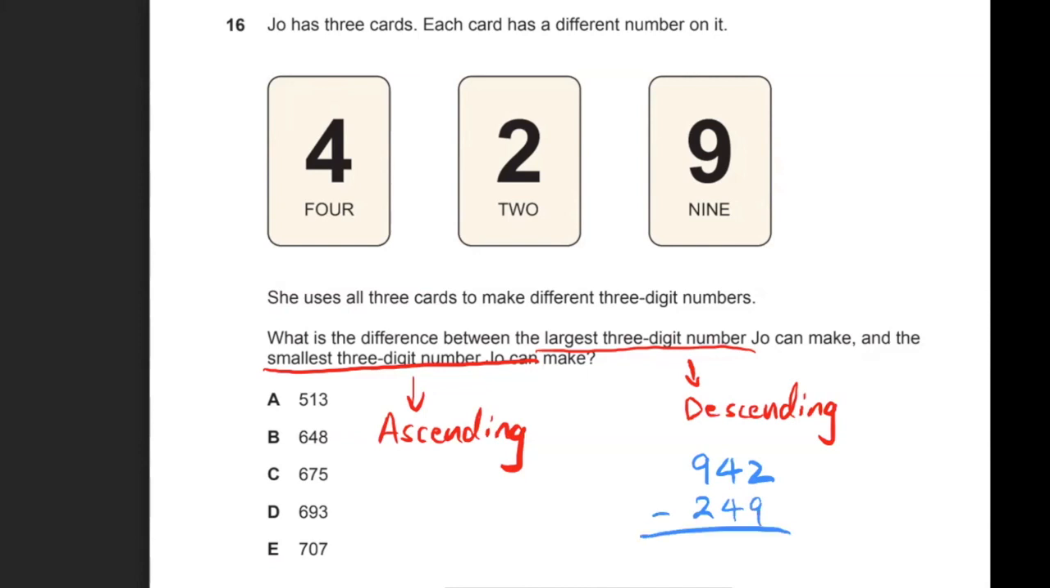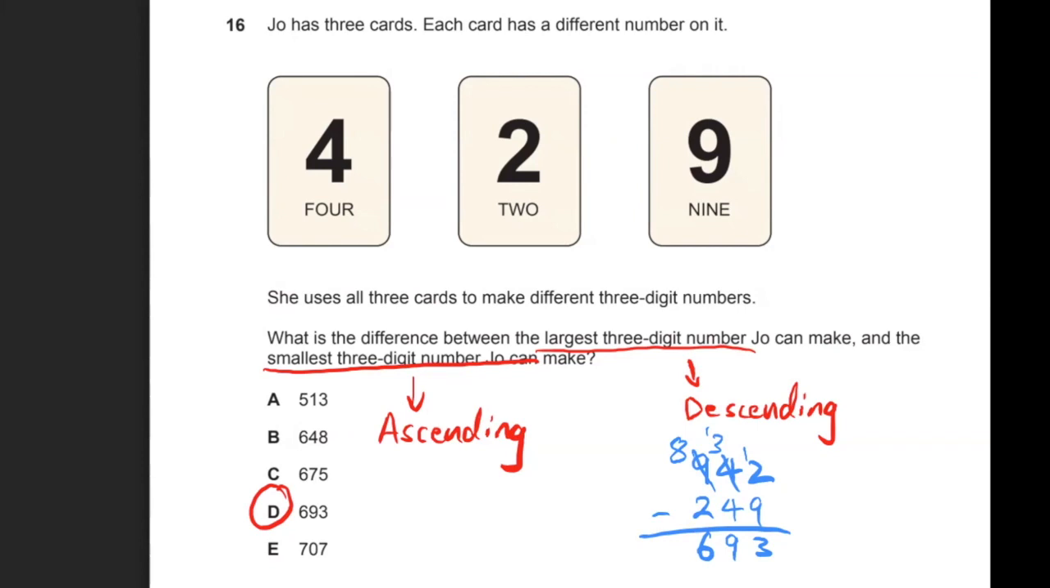If I subtract that, the 4 becomes a 3 because I need to borrow 1. So 12 minus 9 is equal to 3. 3 minus 4, I can't do that, so I need to borrow a 1. So 13 minus 4 is 9, and then 8 minus 2 is 6. So 693 would be the correct answer for question 16. So 16 is D.